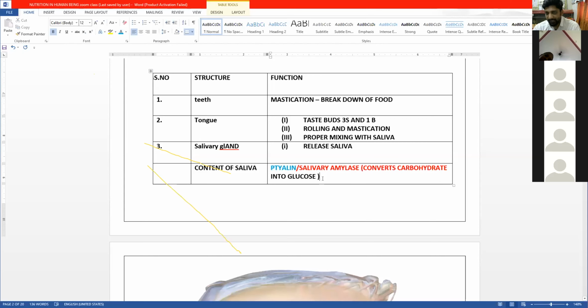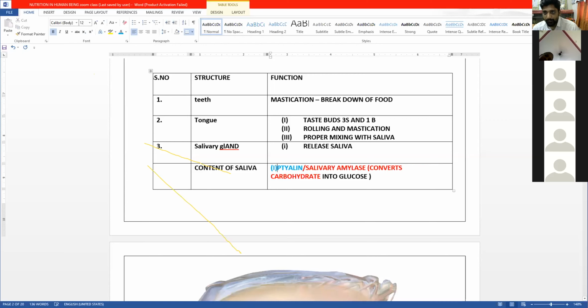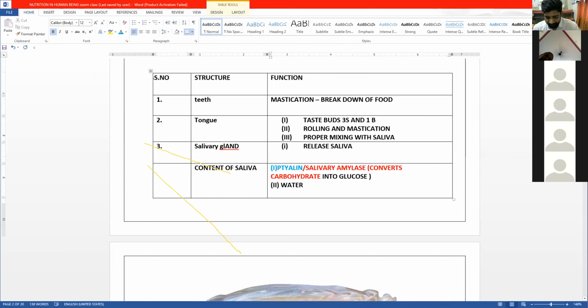Now, the second thing, content of saliva. The first thing we saw. The second thing we see in saliva is the water. It is watery. And third we see is mucus, or you can call this mucin. If you see the saliva, it is a thick viscous liquid. It's a thick, dense, or what we call viscous liquid.